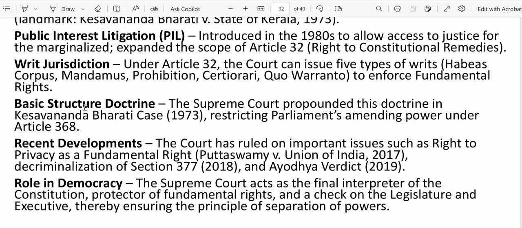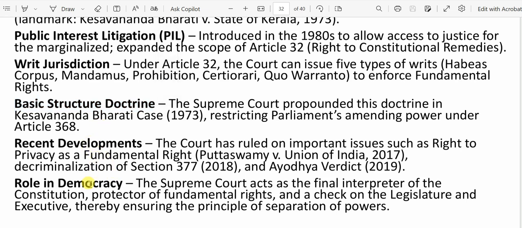So the court basically checks that, based on the articles and the Constitution, what should be the basic structure. Democracy, that is the basic structure, right? So if any amendment is taking democracy away, the court will not permit that. That will violate the basic structure. I'll discuss the basic structure later. This is a big topic actually. A lot of things need to be discussed on this.